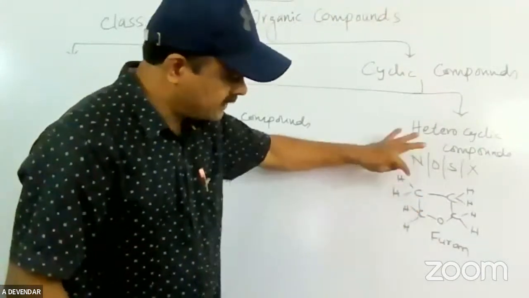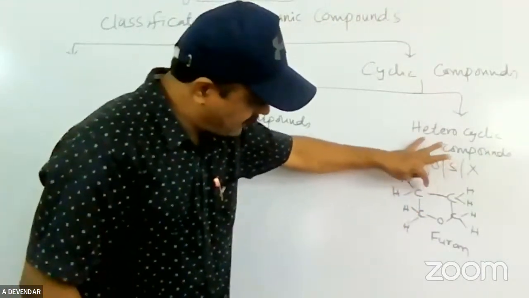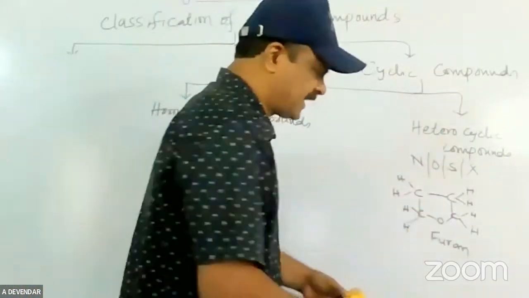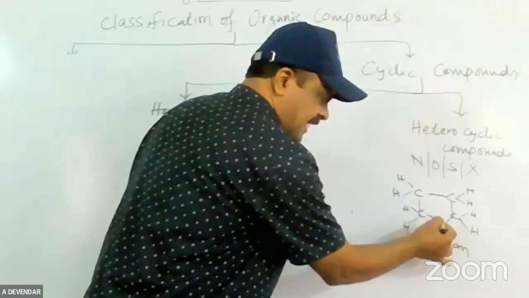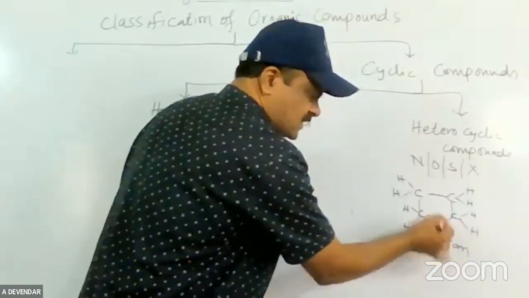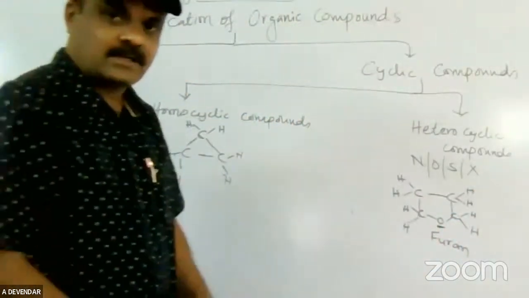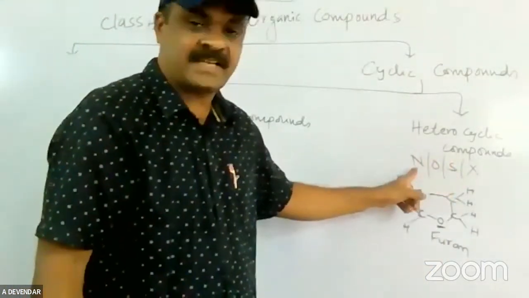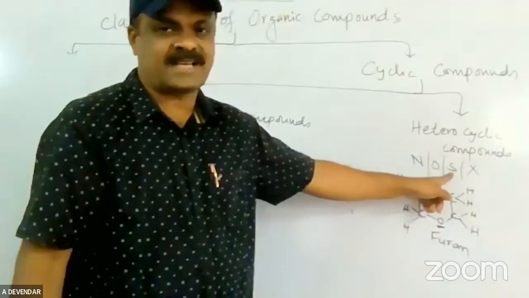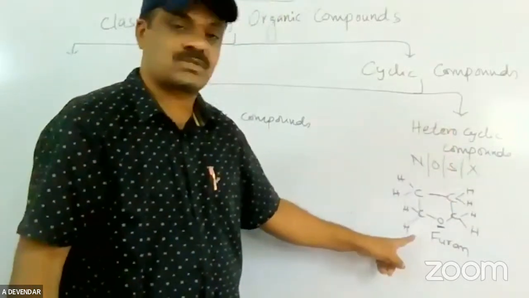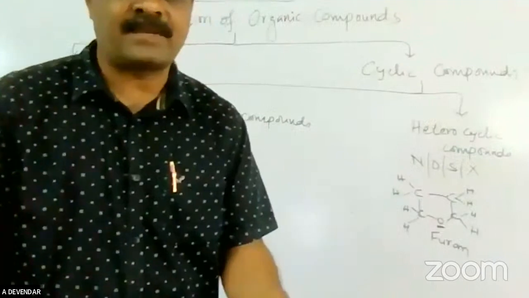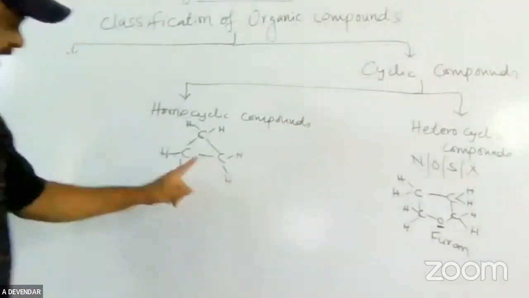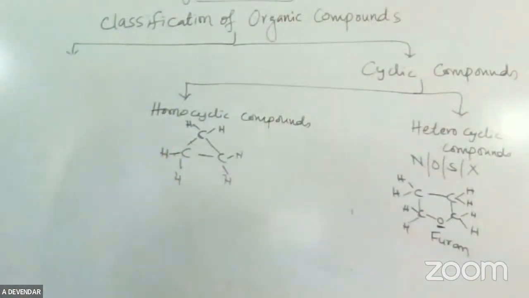In furan, you see the carbon atoms have four bonds each. Every atom is satisfied, but apart from carbon and hydrogen, oxygen is present. Like that, furan, pyrrole, thiophene. In pyrrole, nitrogen is present. In thiophene, sulfur is present. Those are called heterocyclic compounds. Hetero means an extra atom is present apart from carbon and hydrogen. This is the first step, homocyclic compounds.